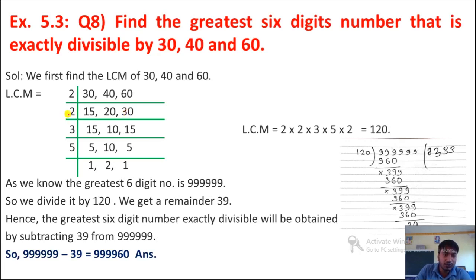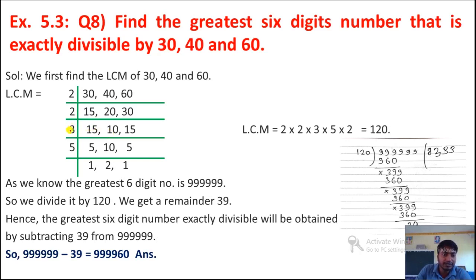So we will take 2 again, and 15 we will write as it is, because this 15 we cannot divide by 2. So as it is you write here 15, 10 times 20 and 15 times 30. Okay, now only 10 we can divide by 2, and that is only one number, so we will not take 2.